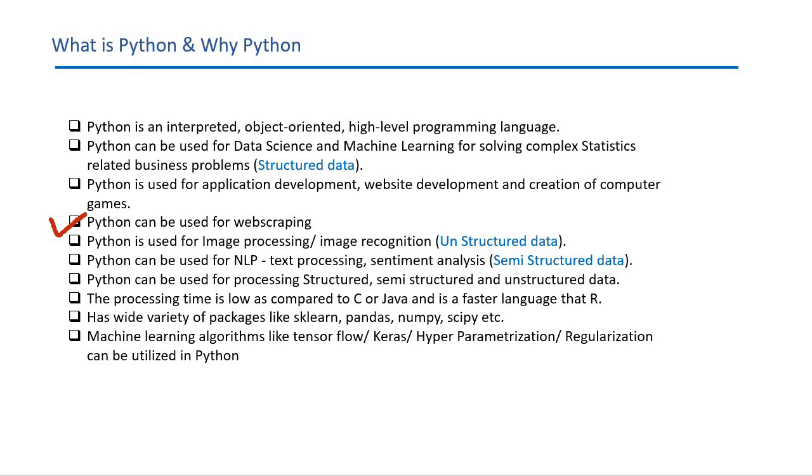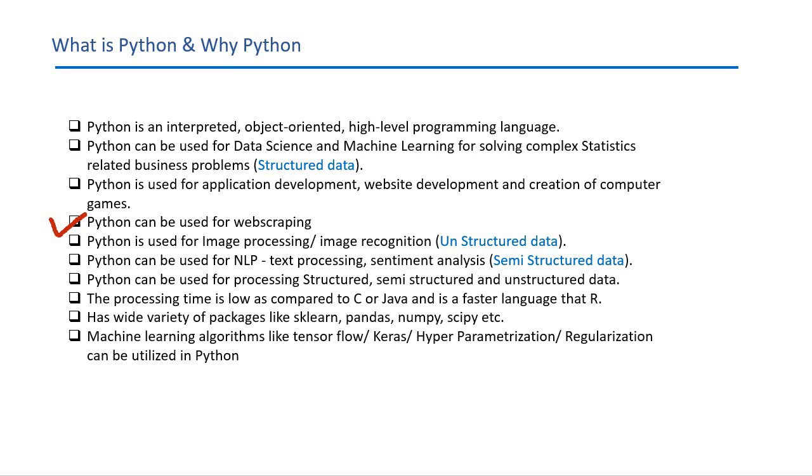For example, if you want to extract information from the website, there has to be a package or a functionality or an add-in that is required to enable the web scraping. So Python can be used for web scraping, which is quite useful in understanding the competitors' movement on the website, what products they have listed.